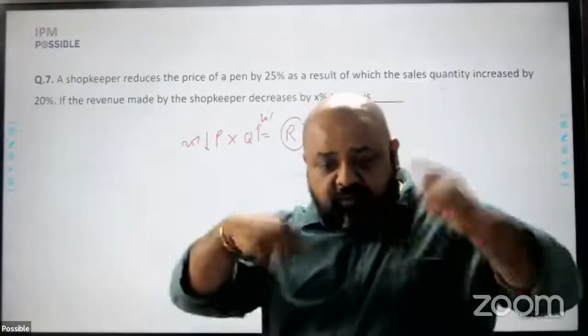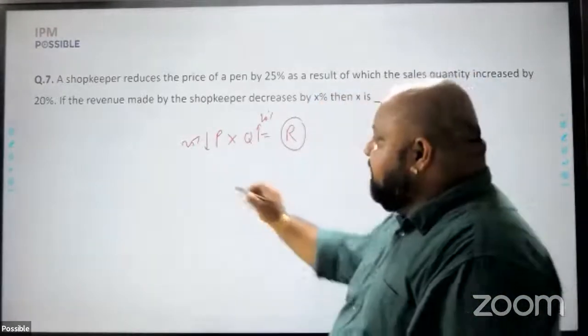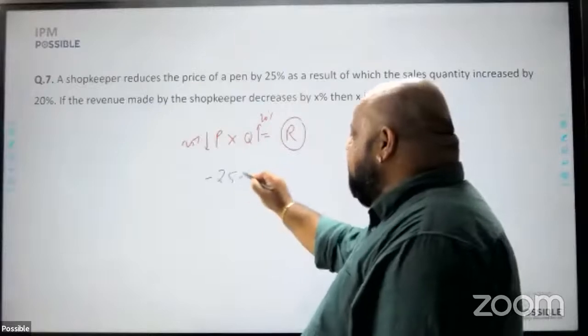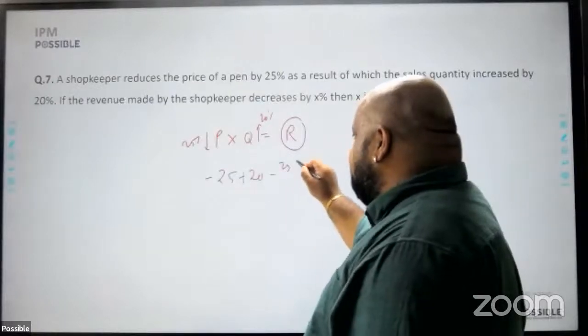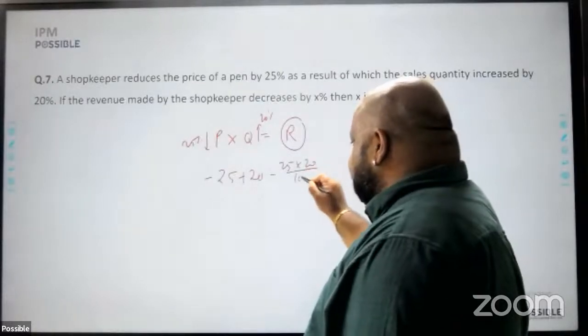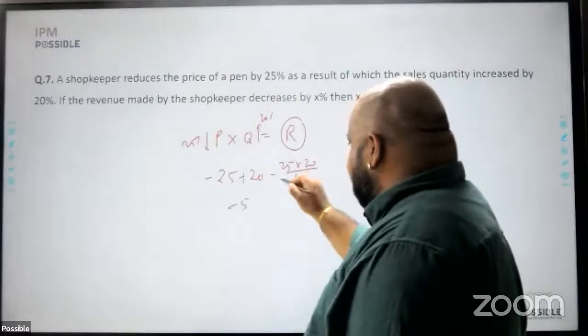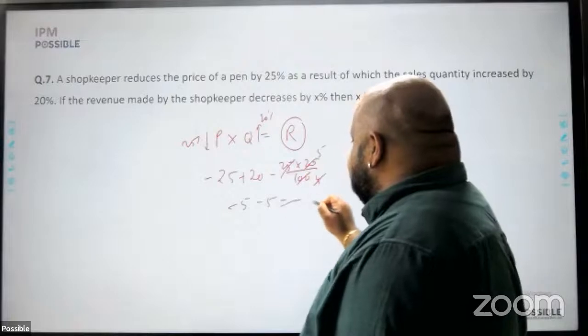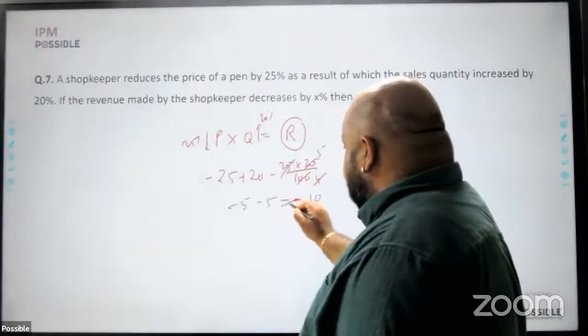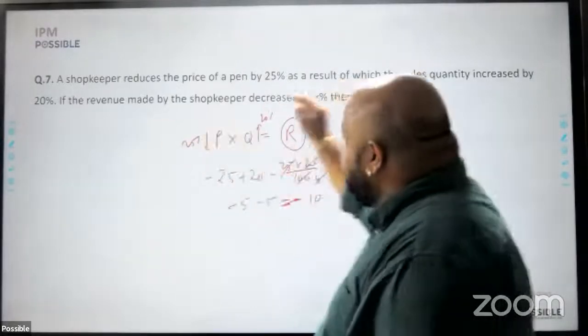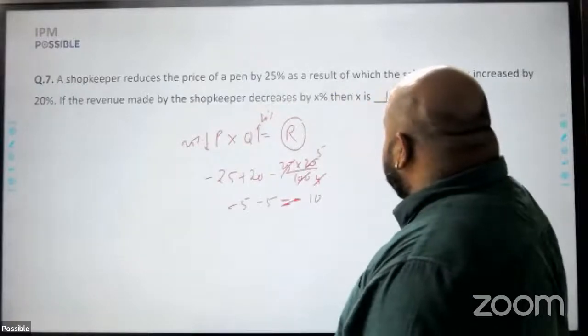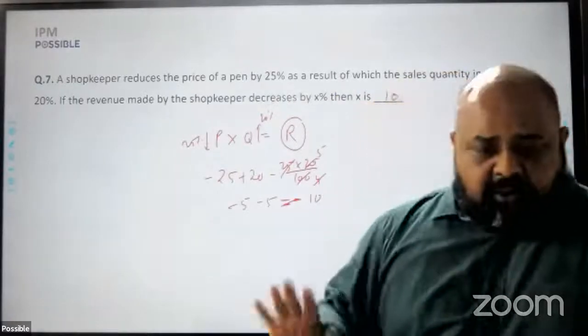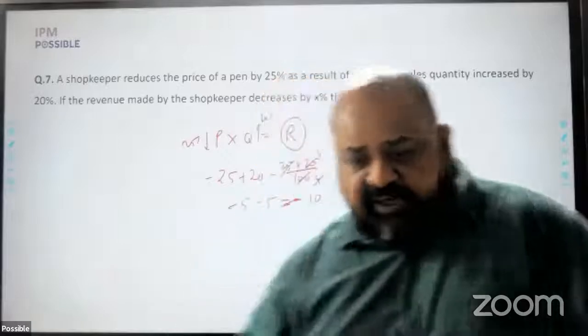So for a product, if two values change, the overall change is given simply by minus 25 plus 20 minus 25 into 20 upon 100, minus 5, which is minus 10. And therefore, if the revenue decreases by x%, what is the value of x? X is 10. Straightforward question, 3 done.